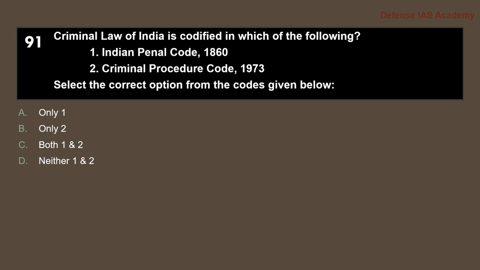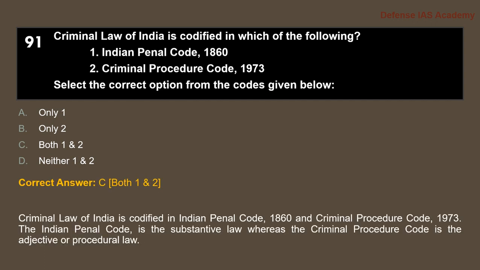Question 91. Criminal law of India is codified in which of the following? 1 is Indian Penal Code 1860, 2 Criminal Procedure Code 1973. Select the correct option from the codes given below. The answer is option C, both 1 and 2. Criminal law of India is codified in the Indian Penal Code 1860 and the Criminal Procedure Code 1973.